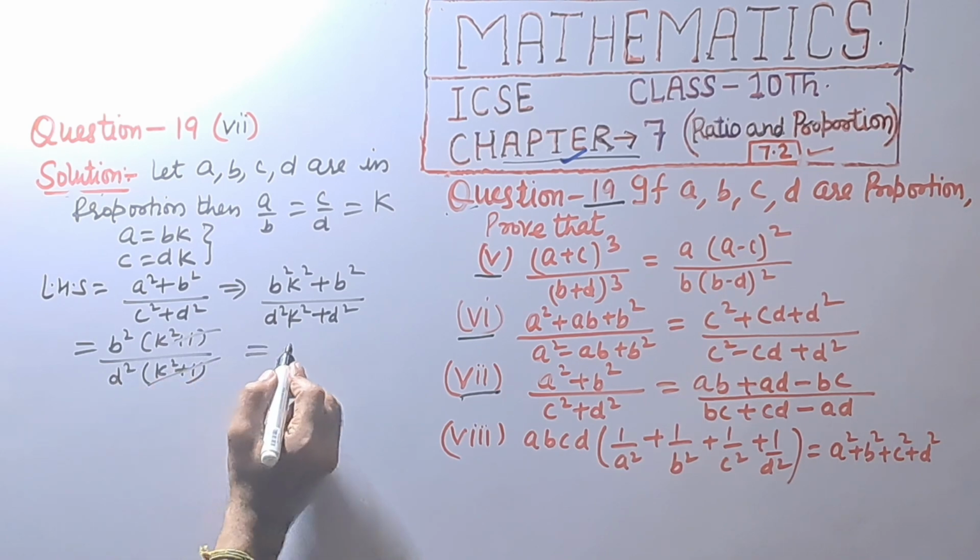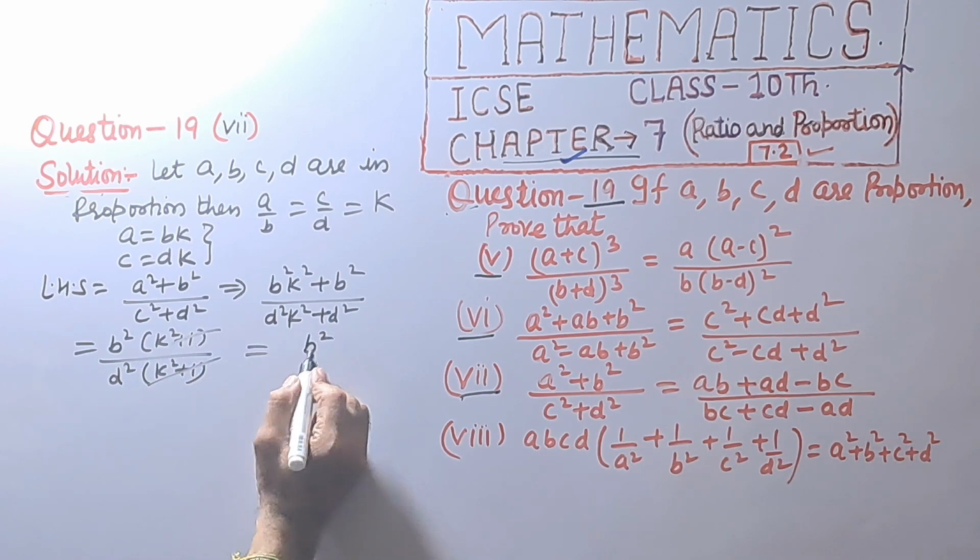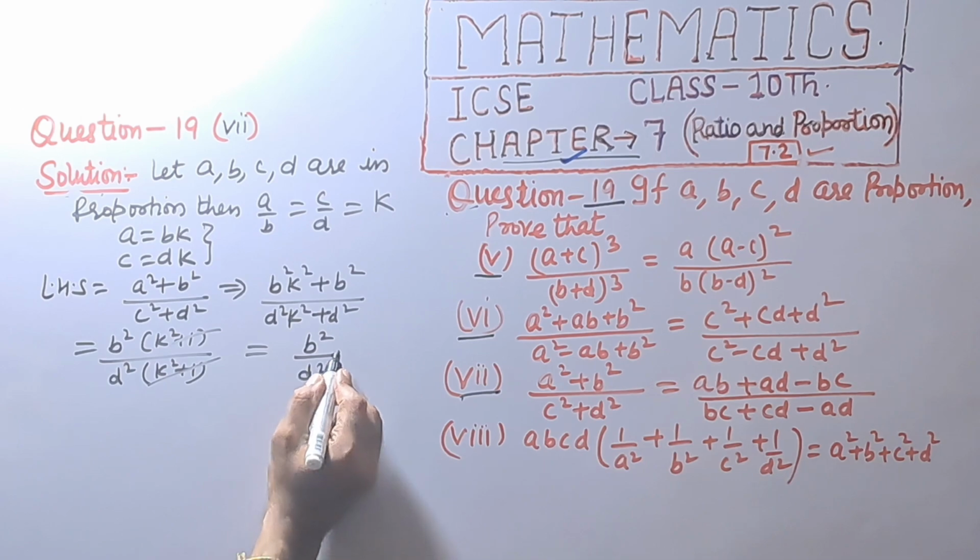This is cancelled and we get b raised to power 2 upon d raised to power 2.